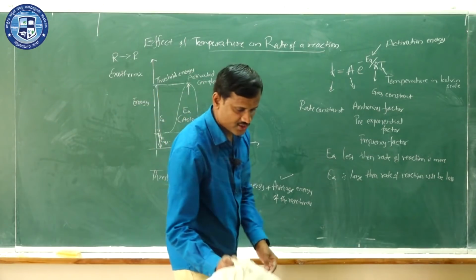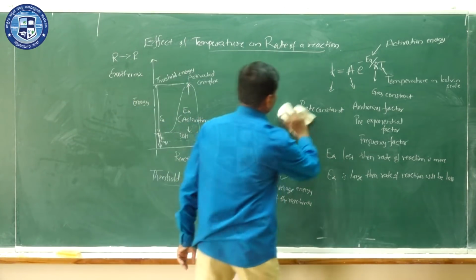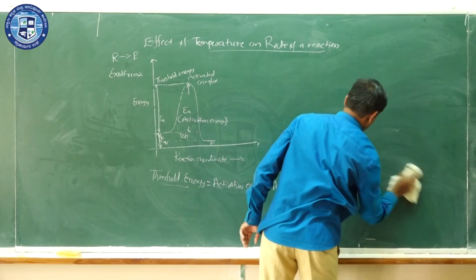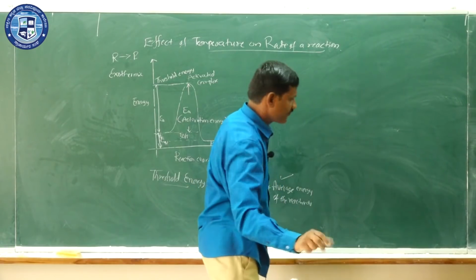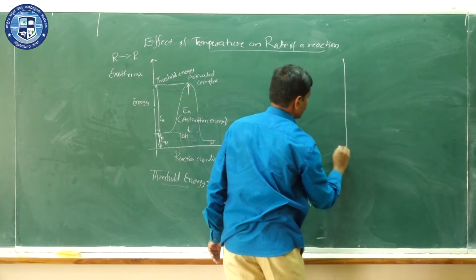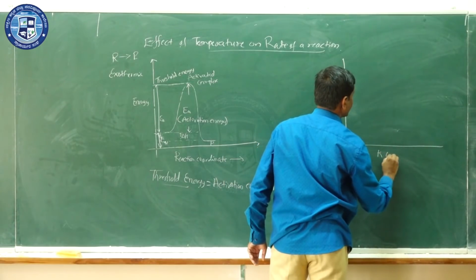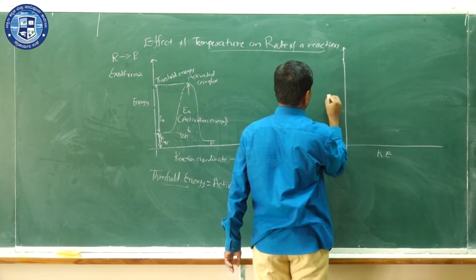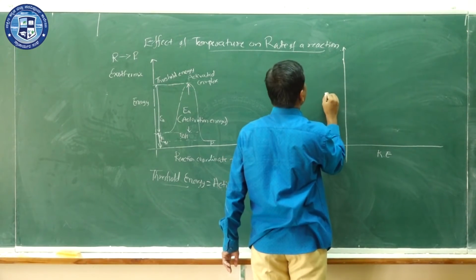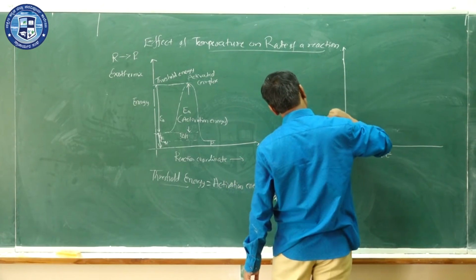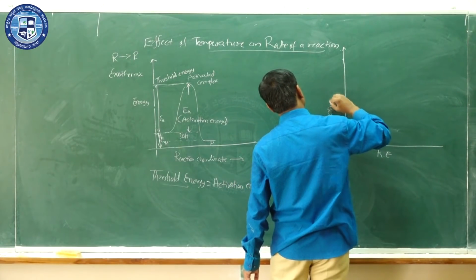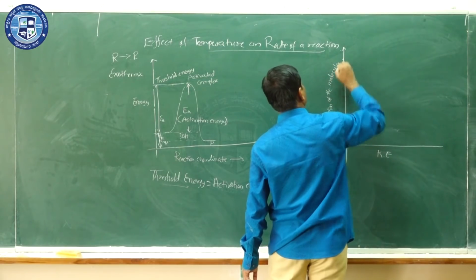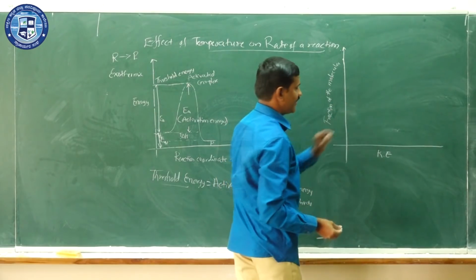So now you consider the Maxwell-Boltzmann distribution curve. Okay. Here we can plot the kinetic energy of the molecules against the fraction of the molecules having a certain kinetic energy.